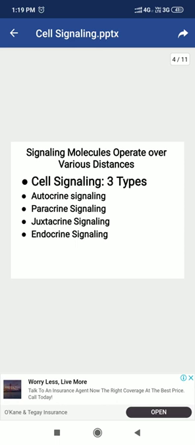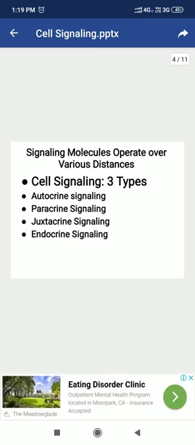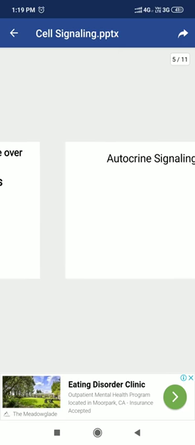Now, on the basis of the distance traveled by the signaling molecule, that is the ligand, we can categorize cell signaling into 4 different kinds. Here there are 3 types, it is a mistake, but they are actually 4 kinds, and the names are autocrine signaling, paracrine signaling, juxtacrine signaling, and endocrine signaling. It is based on the distance traveled by the ligand molecule, that is the signaling molecule.